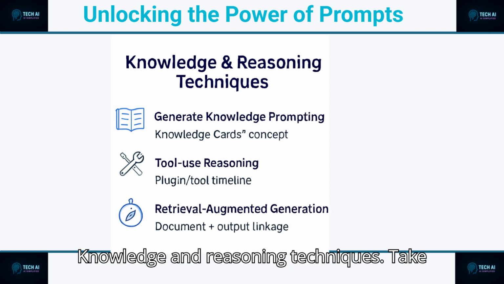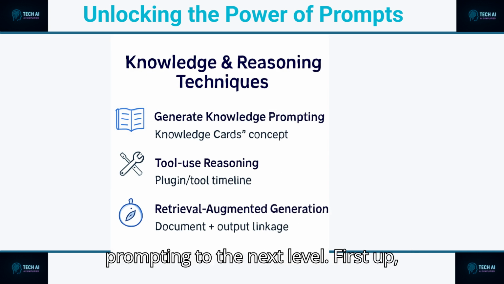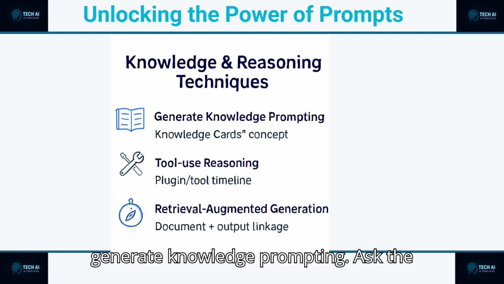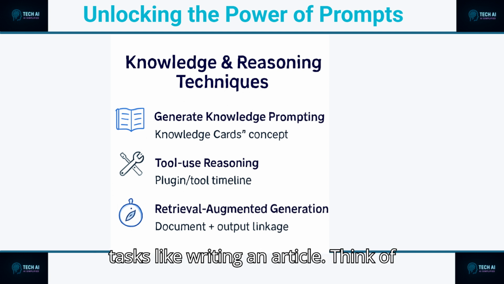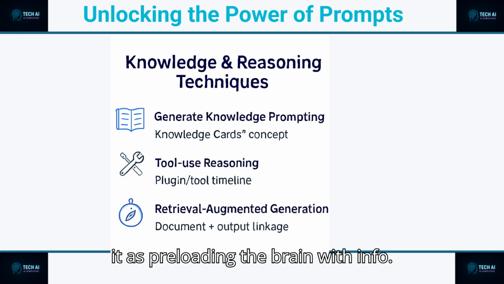Knowledge and reasoning techniques take prompting to the next level. First up, generate knowledge prompting. Ask the model for key facts before jumping into tasks like writing an article. Think of it as preloading the brain with info.